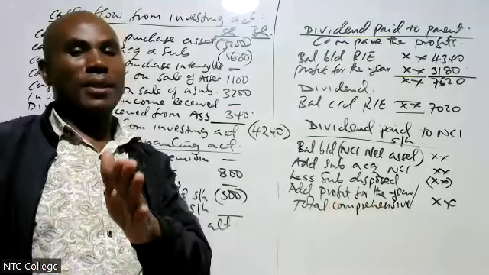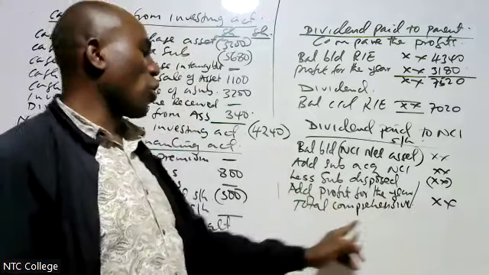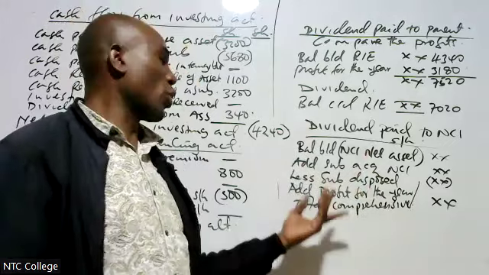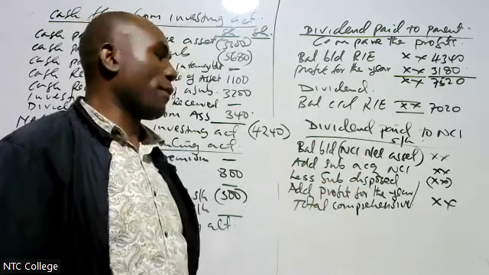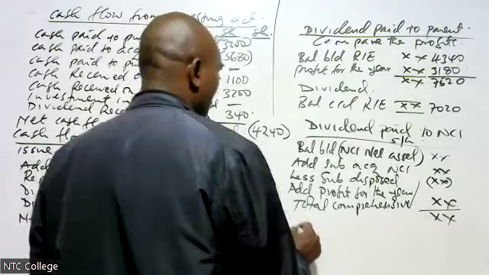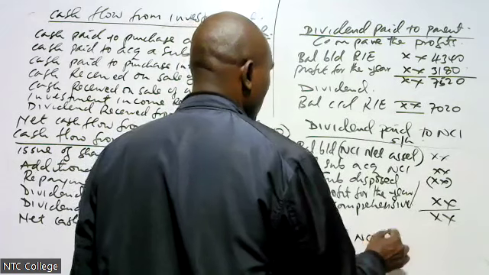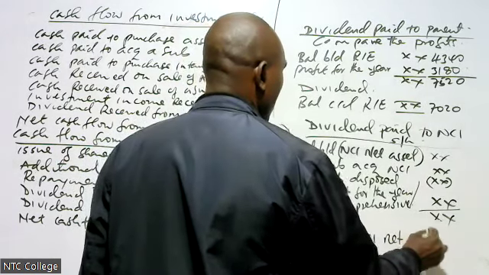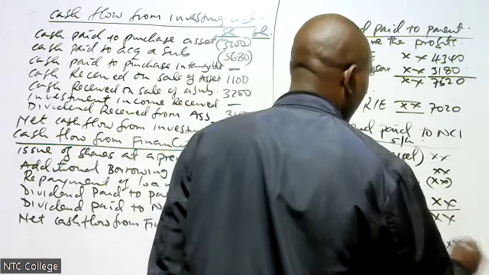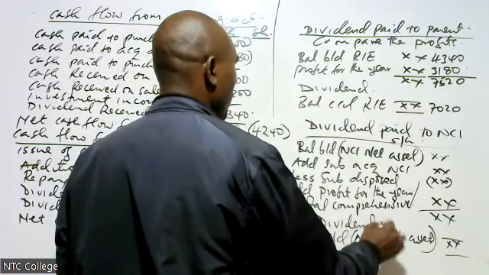Therefore, if there is total comprehensive income, I take total comprehensive income. But if there's none, I take profit for the year. Then whatever I get, I compare with balance carried down, which is NCI net assets. Whatever we get as difference is dividend paid to NCI.